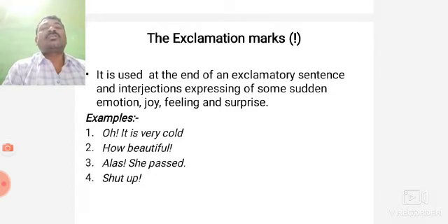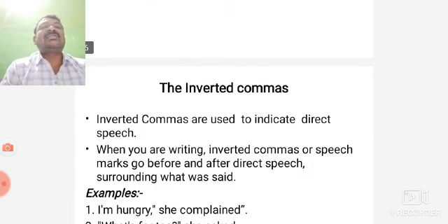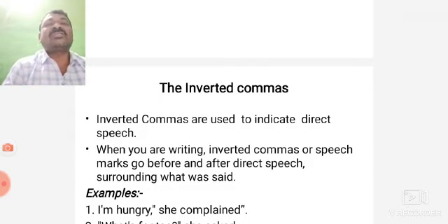Oh, I won the match! Alas, he lost his job! These are all examples for exclamation marks. In exclamation marks, we express sudden feelings, emotions, surprises, and so on, and such sentences are called exclamatory sentences.